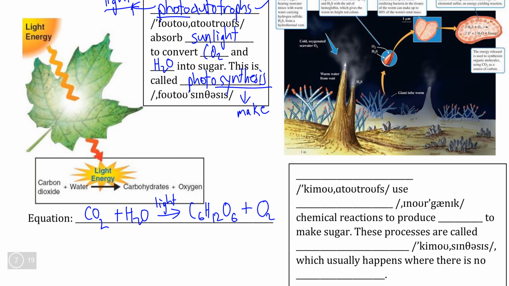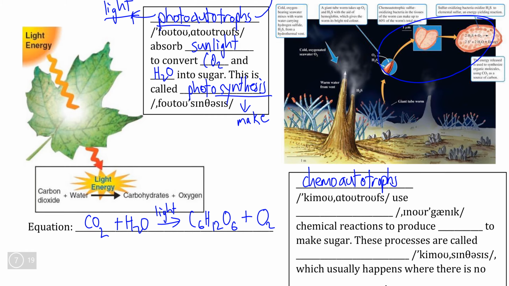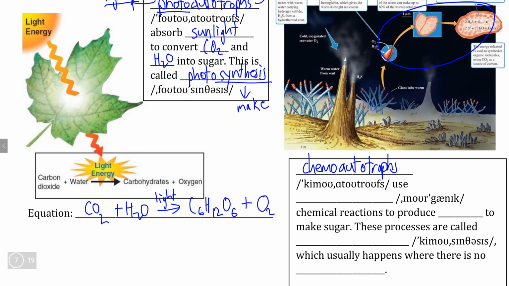These organisms, specifically types of bacteria that live on the bottom of the ocean, are examples of what we call chemoautotrophs. So unlike photoautotrophs that use sunlight to produce energy, chemoautotrophs use a small family of inorganic chemical reactions.